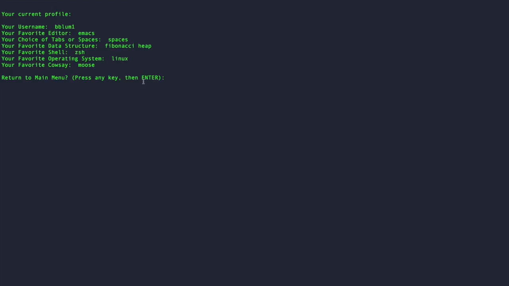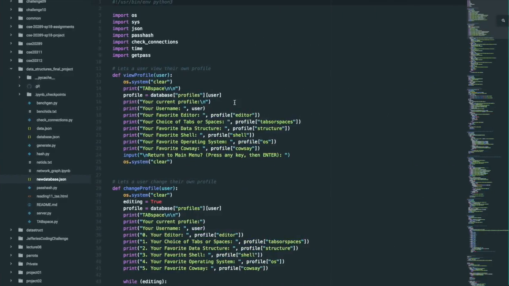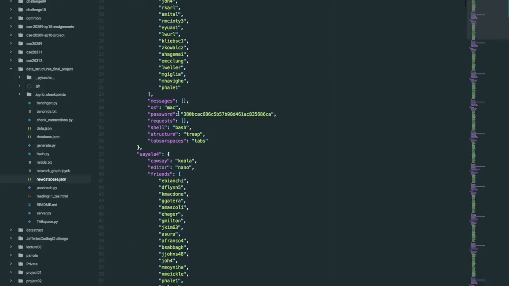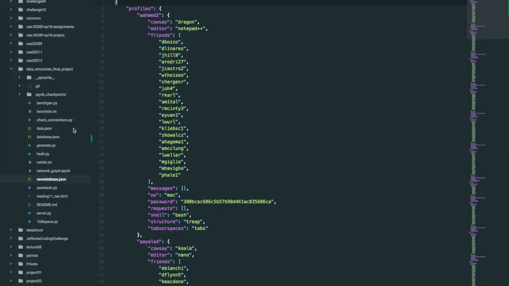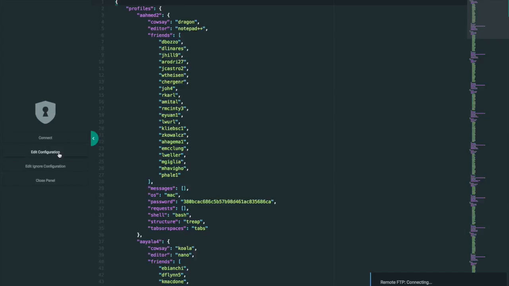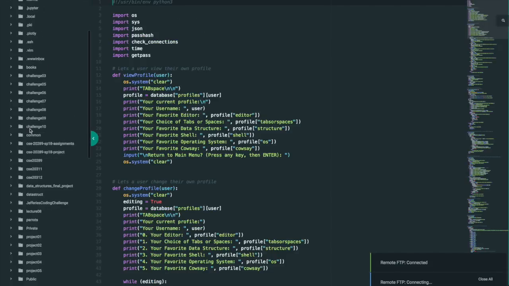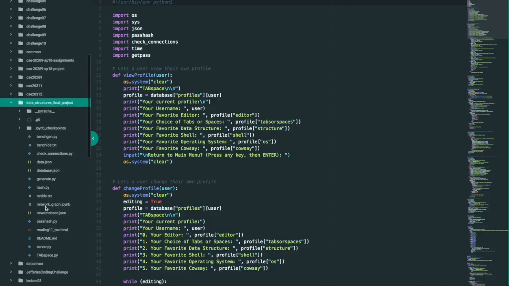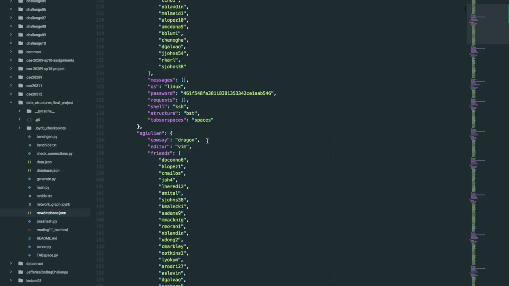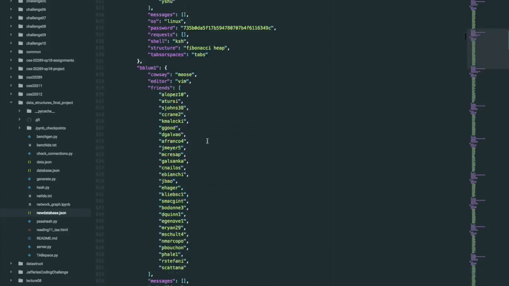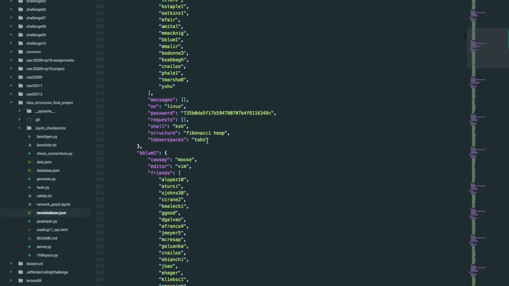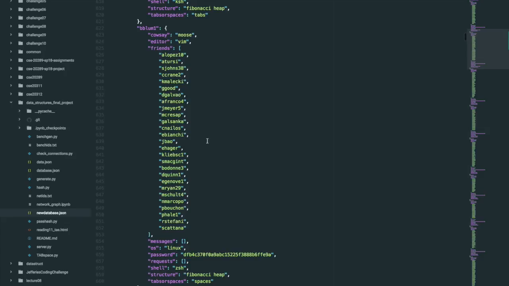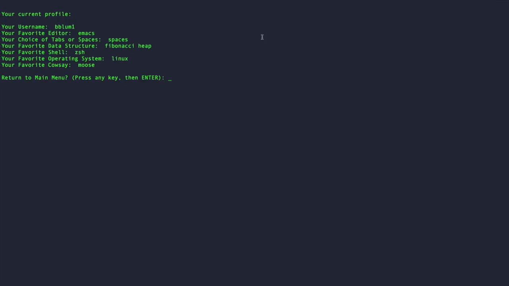And this also updates in the database.json file that holds all our information. So you can see that here, this is the database with everyone's profiles, randomly generated friends. And if I refresh this, then I should be able to relaunch the new database, and we can see that if we go to my profile, bbloom1. I have to log out for it to reset.